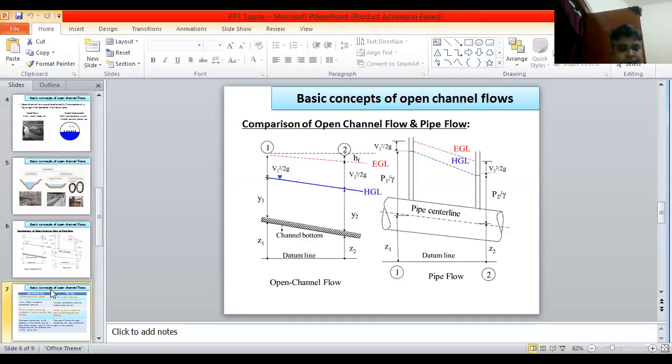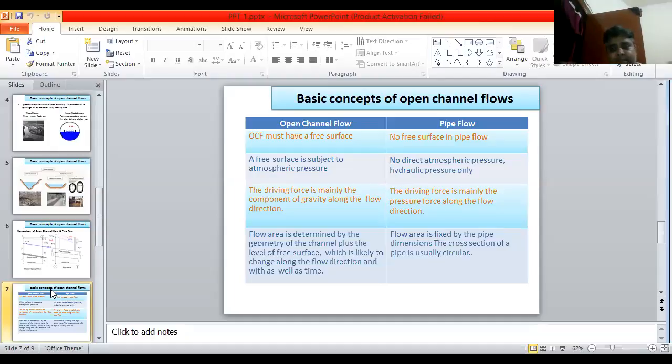Now, some basic differences between open channel flow and pipe flow. Open channel flow must have a free surface, but pipe flow has no free surface. In open channel flow the free surface is subjected to atmospheric pressure, but not direct atmospheric pressure, only hydraulic pressure is considered.